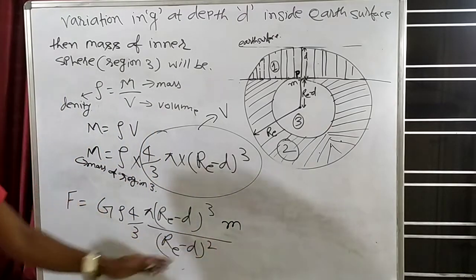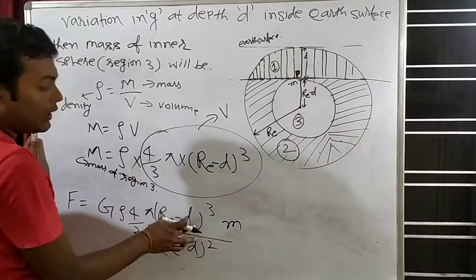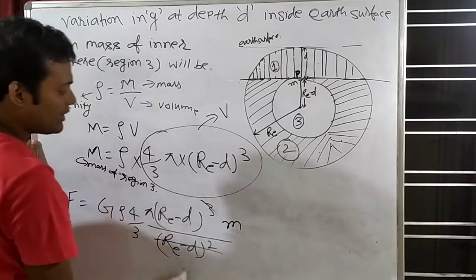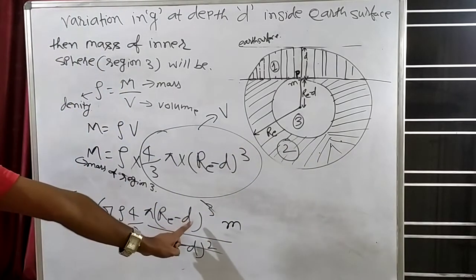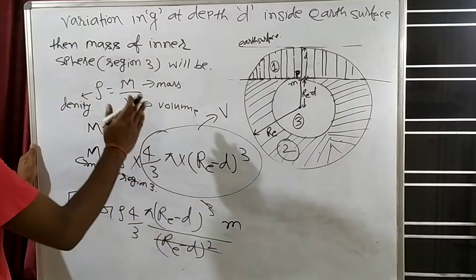So (r_e − d)². Clear? See, here is (r_e − d) whole squared, right? Here is (r_e − d) whole cube. So (r_e − d) whole squared will cancel this. So how much will remain here? r_e − d. How much will remain here? r_e − d. So can we write?